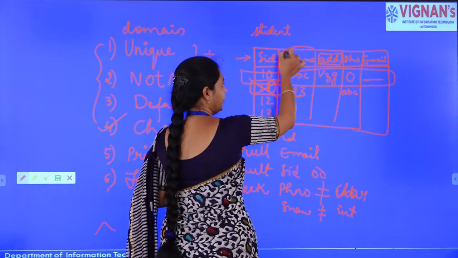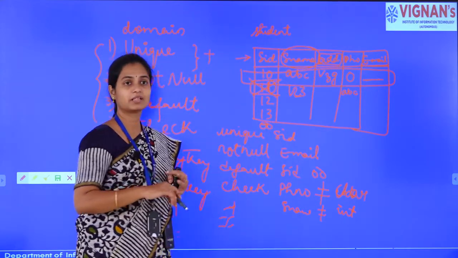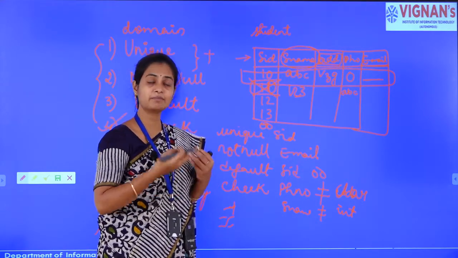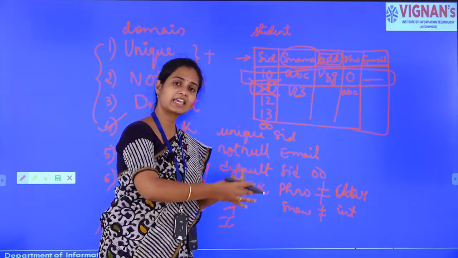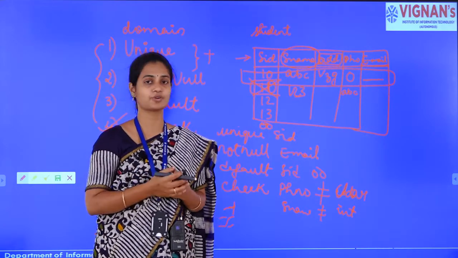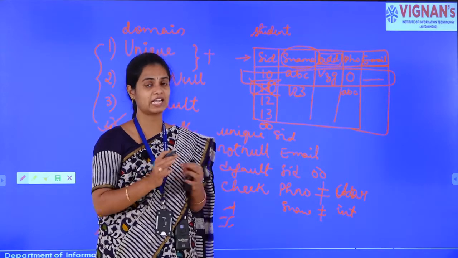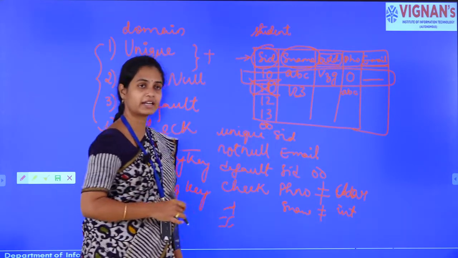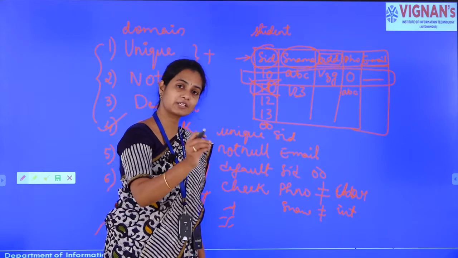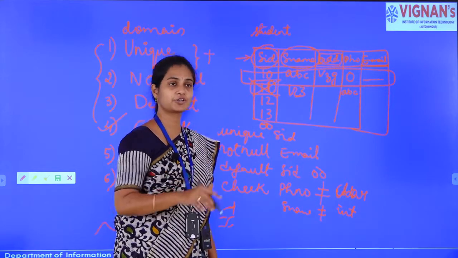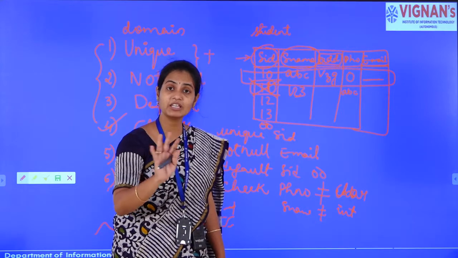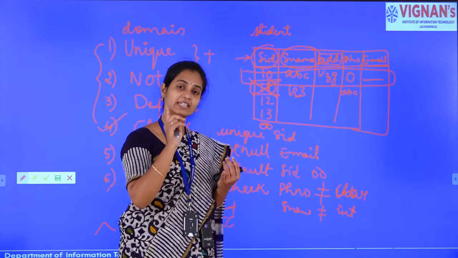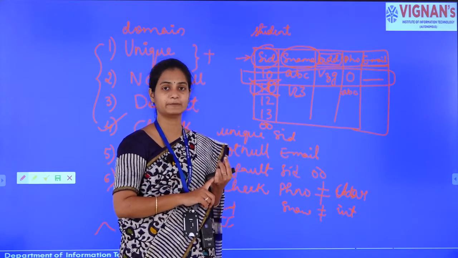And can we identify with a name? Names are obviously repetitive, yes or no? The same name which a person is having can be possessed by some other person also. So, names cannot be unique and name cannot be a primary key. Now, what about the student ID? Every student who is pursuing his degree in any institution will have a unique ID. So, that ID will not be repetitive, and whoever has joined, definitely that student will carry a student ID, right.